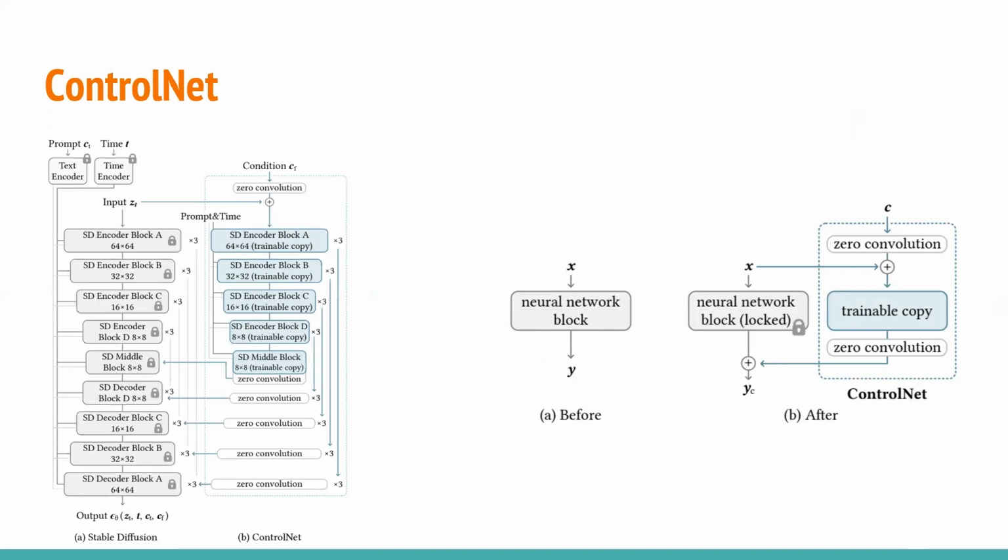It achieves this through a unique architecture that separates the model into two distinct components: a stable, unchangeable fixed copy of the original diffusion model, and a trainable copy which can be fine-tuned based on specific requirements or conditions. This dual structure design allows for the integration of spatial visual conditions such as layouts, skeletons, and edges into the image generation process, enabling the creation of images that align closely with these input conditions.